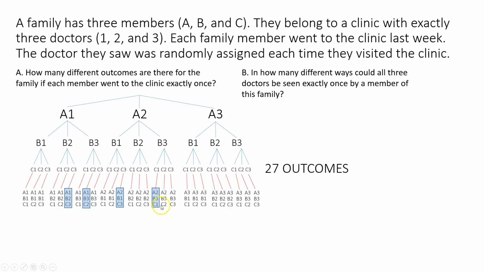Here, same thing. Next one's right here. Next one's right here. And if you look carefully, the rest of them have at least one doctor seeing two different members of the family. Not cool. So there's only 6 ways out of those 27 where all three doctors see exactly one member of the family. Cool, huh? All right, let's look at some examples.